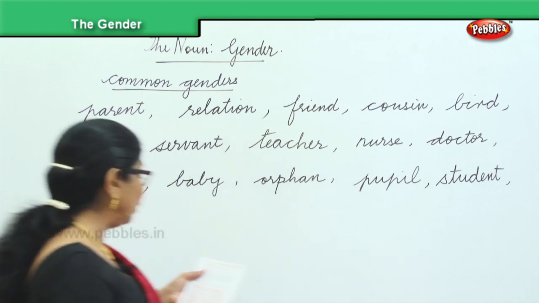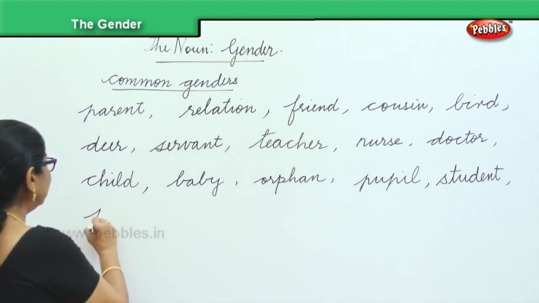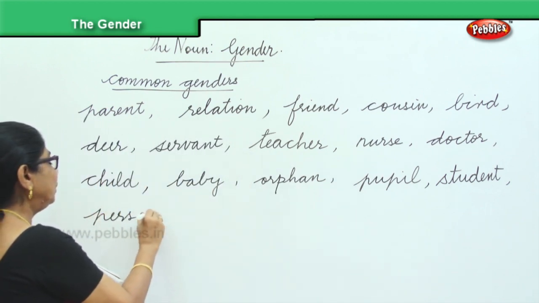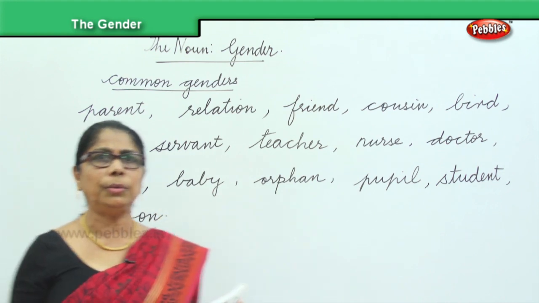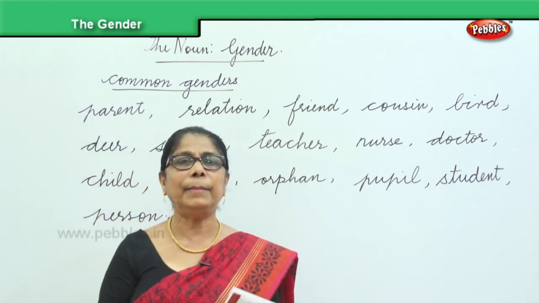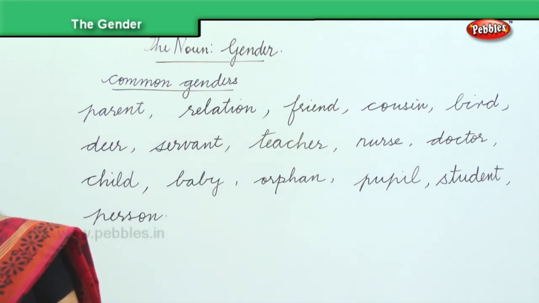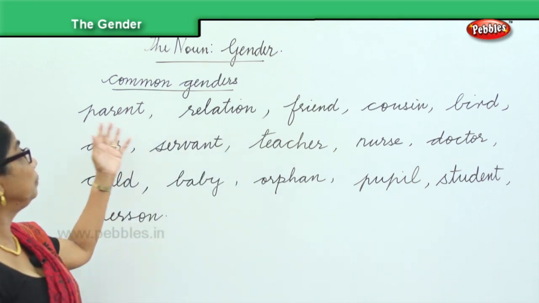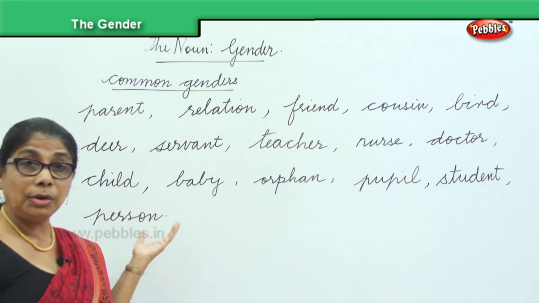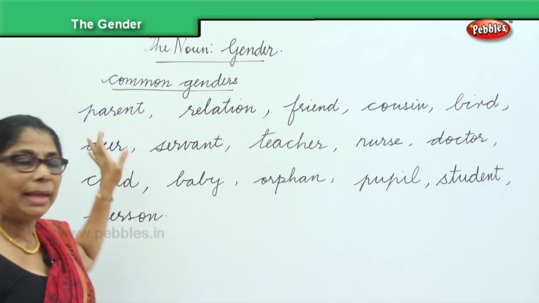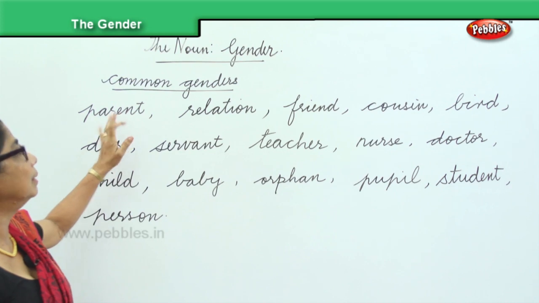And then finally you have person. When you are referring to a person, it can be anybody. Some person is at the door. It can be a male or a female. So these are some of the common genders we need to keep in mind. You do not know girl or boy, but you simply say parent or one of the parent.